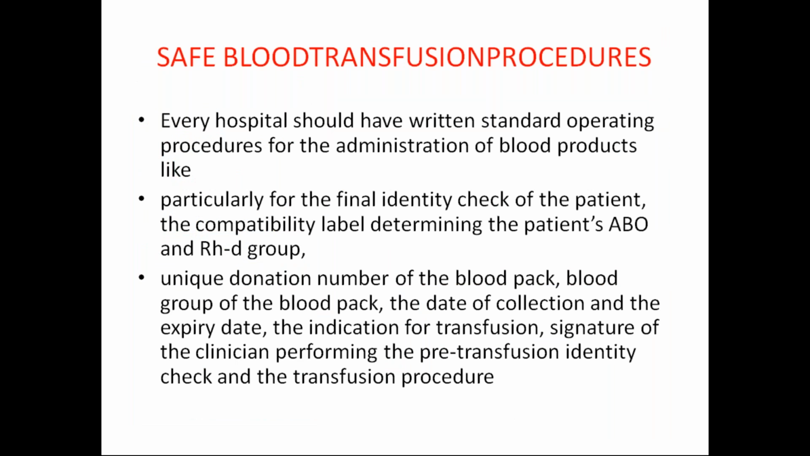Okay. And what are the safe blood transfusion procedures? Every hospital should have written standard operating procedures for the administration of blood products, particularly for the final identity check of the patient, the compatibility label, determining the patient's ABO and Rh D group, the unique donation number of the blood pack, the blood group of the blood pack, the date of collection, and the expiry date. These are the must-check procedures in blood transfusion.